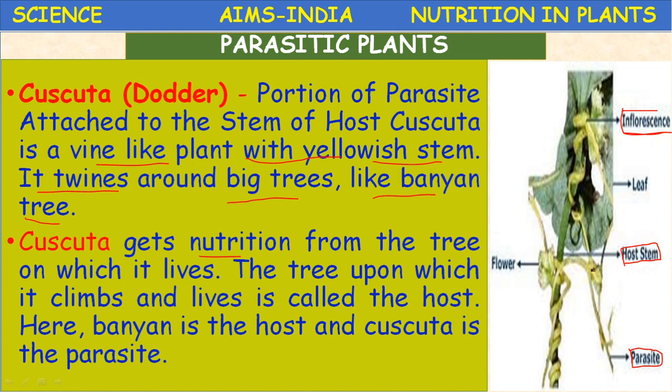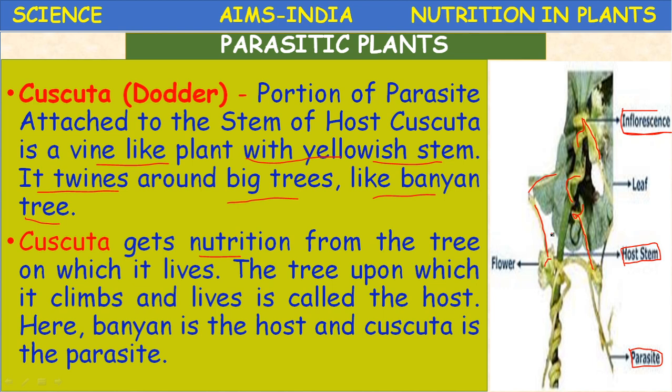All the yellow portion represents the Cuscuta plant, and these flowers are also the Cuscuta's flowers. It gets the nutrients from the stem on which it lives. The tree upon which it climbs and lives is called the host. Here the banyan tree is the host and Cuscuta is the parasite.